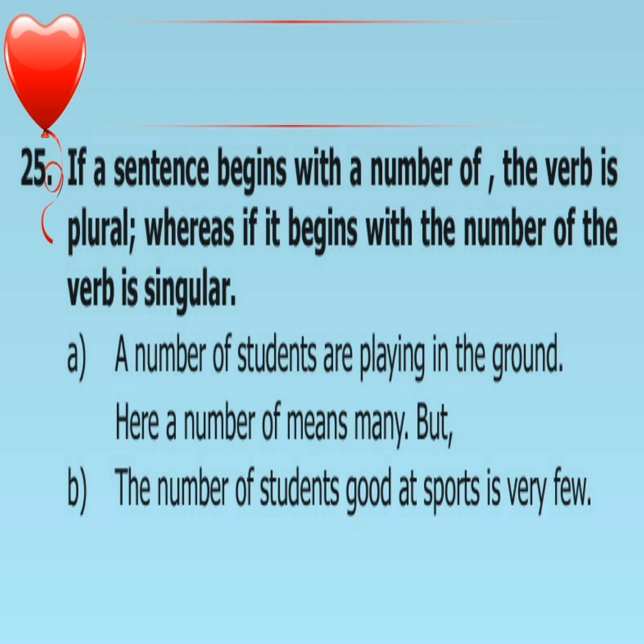If a sentence begins with a number of, the verb is plural, whereas if it begins with the number of, the verb is singular. Example, a number of students are playing in the ground. Here a number of means many, so the verb is plural. The number of students good at sports is very few. Here the number of comes, so the verb is singular, that is is. Let's move to the next rule.